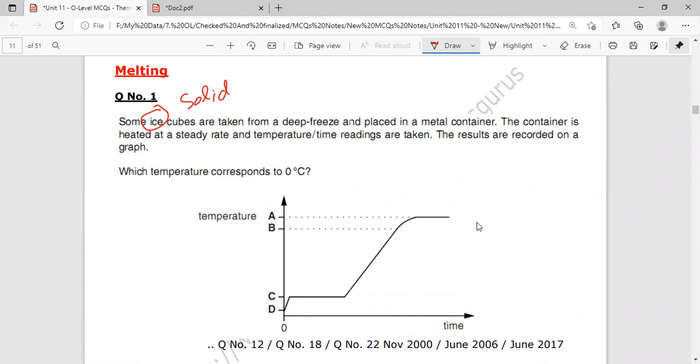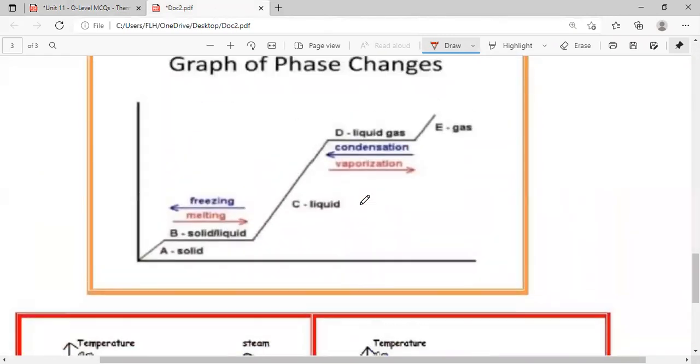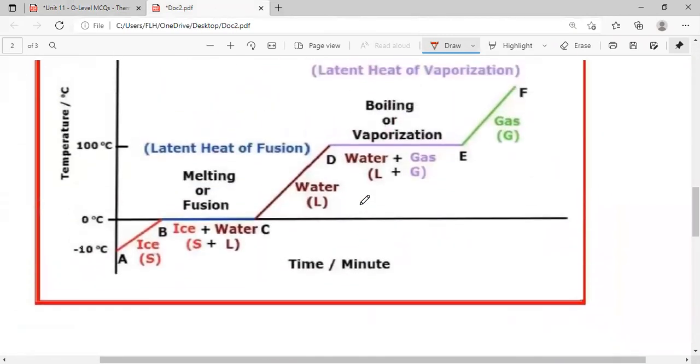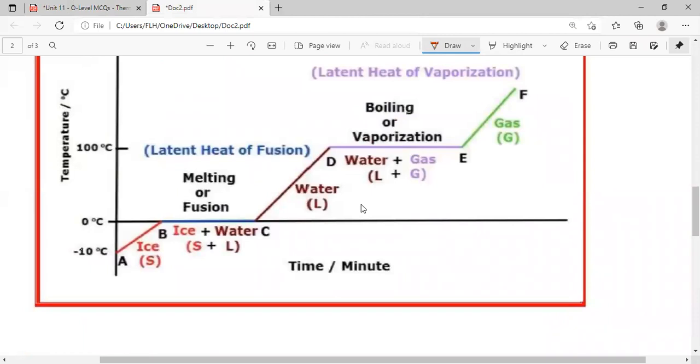The container is heated up. It means that heat is provided to the container at a steady rate, and the temperature and time readings are taken. The results are recorded on the graph. Which temperature corresponds to 0 degrees Celsius? If we look at the graph from here, we can see that the 0 degrees Celsius temperature exists when the line becomes straight.